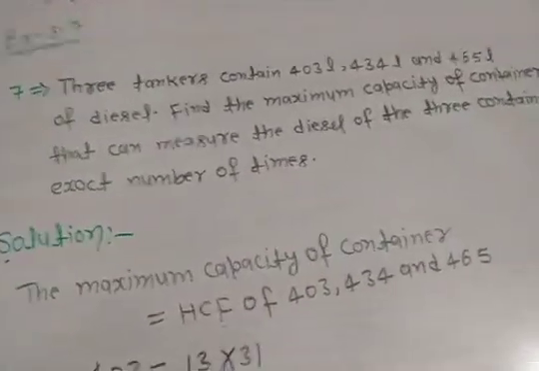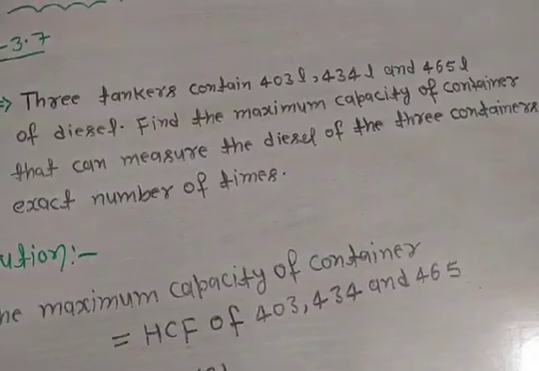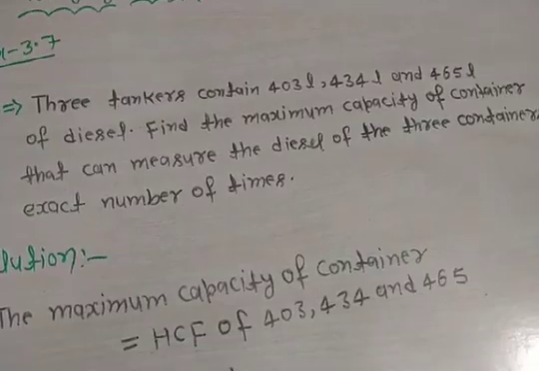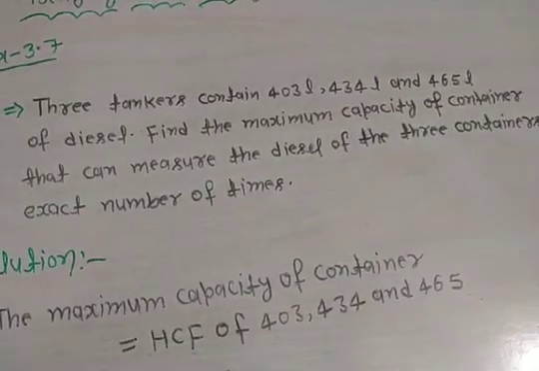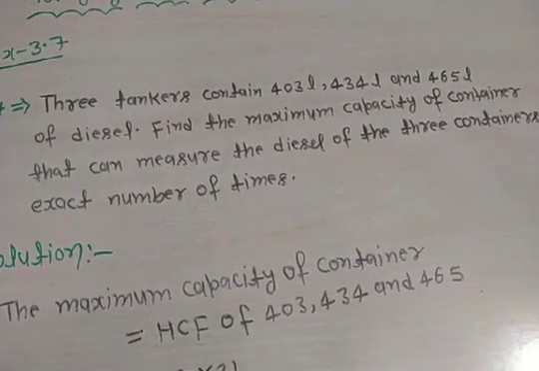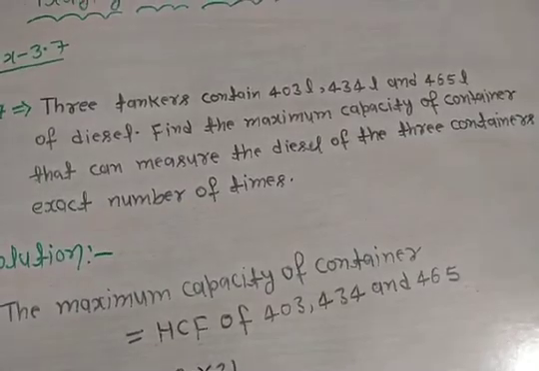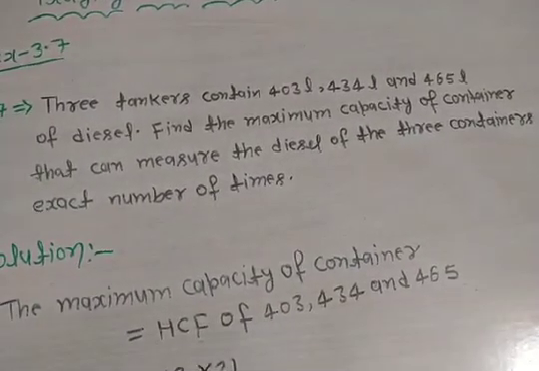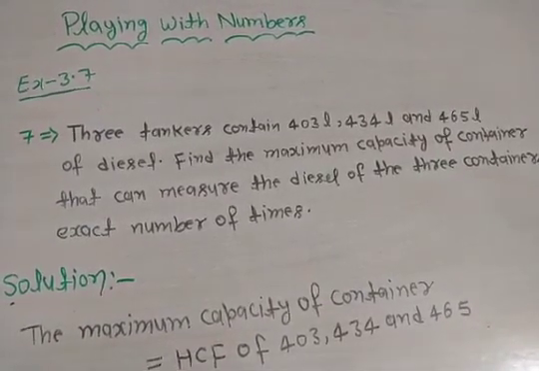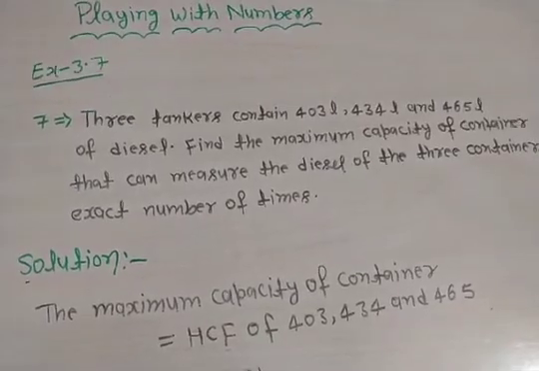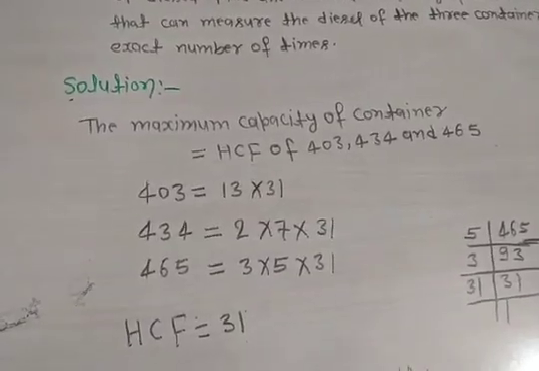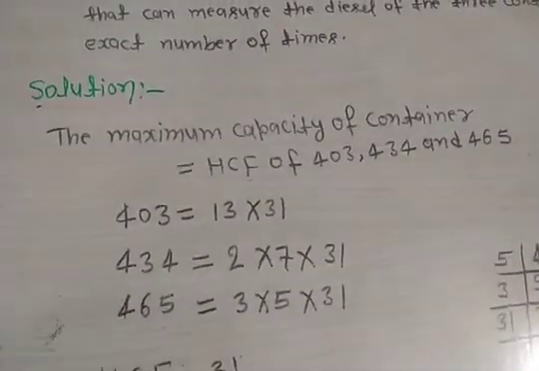So look at this question again. It is given 3 tankers contain 403 liters, 434 liters and 465 liters of diesel. Find the maximum capacity of a container that can measure the diesel of the 3 containers an exact number of times. Okay, so you find its HCF. Here you find HCF by the prime factorization method.